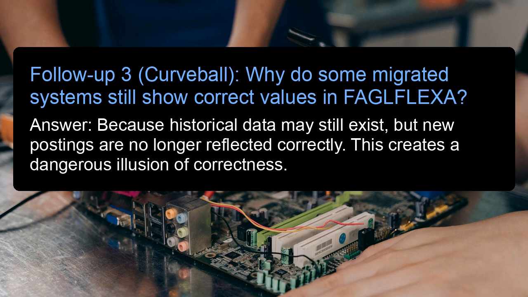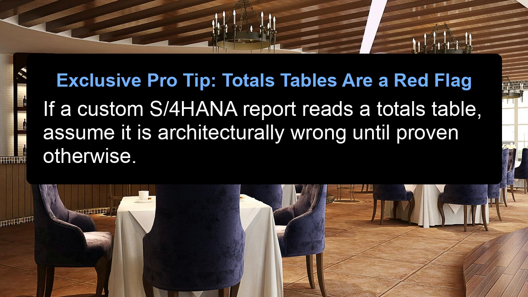Follow-up 3. Curveball. Why do some migrated systems still show correct values in FAGLFLEXA? Answer: because historical data may still exist, but new postings are no longer reflected correctly. This creates a dangerous illusion of correctness. Exclusive pro tip. Totals tables are a red flag. If a custom S/4HANA report reads a totals table, assume it is architecturally wrong until proven otherwise.